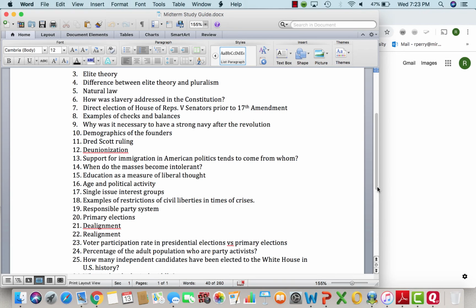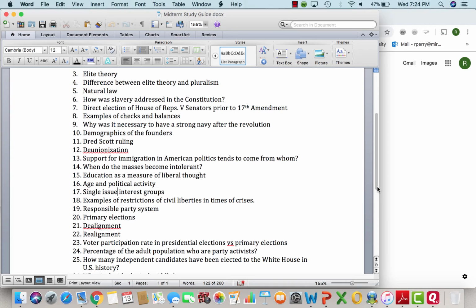And remember, when we talk about sustained political activity, who votes in our society? Remember, it's usually older people. But one thing to also take into account is when we have some type of issue or some type of disaster in America, the government tends to restrict liberties to protect democracy. That happened after the 9/11 attacks, where a lot of people were in favor of the Patriot Act without really knowing what the Patriot Act entailed.